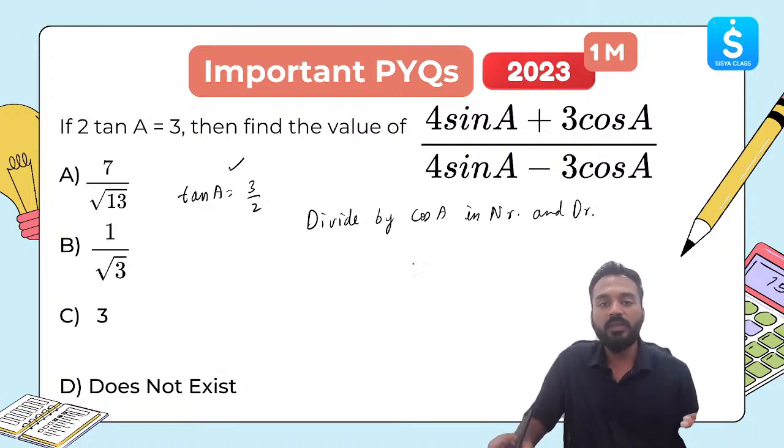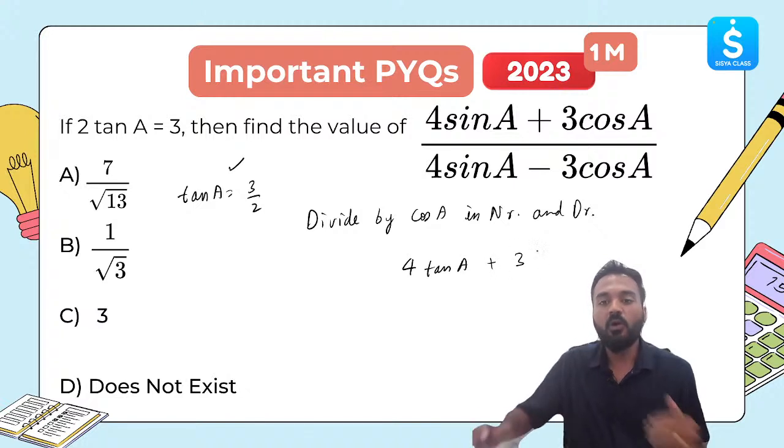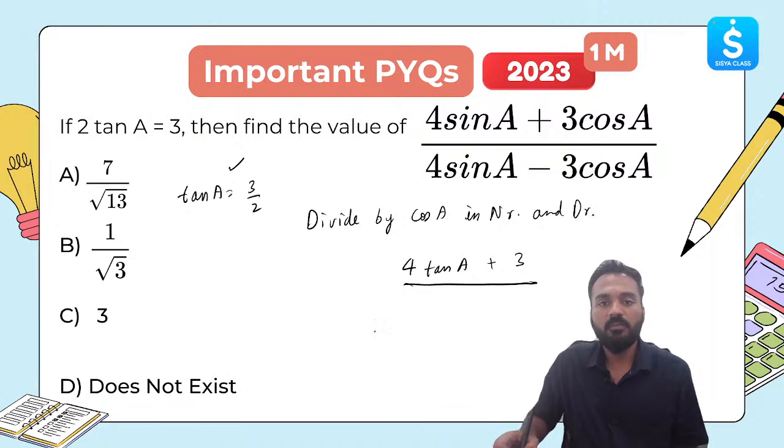So numerator and denominator, if I divide by cos A, what will happen? 4 sin A by cos A, 4 tan A, plus 3 cos A by cos A, 3. Correct? 3 cos A by cos A, 3. 4 sin A by cos A, tan A. Minus 3 cos A by cos A, 3 only.